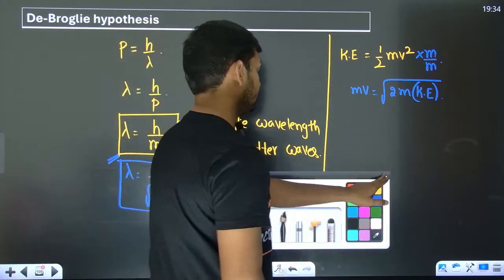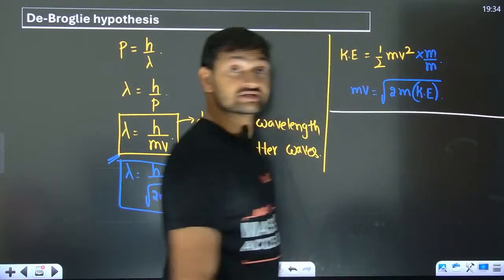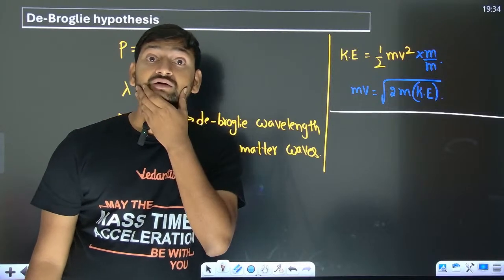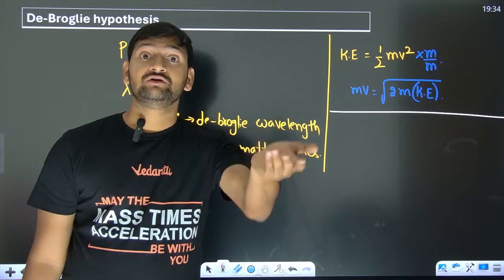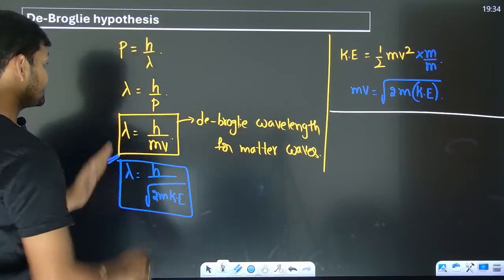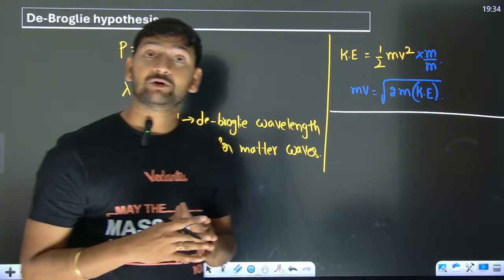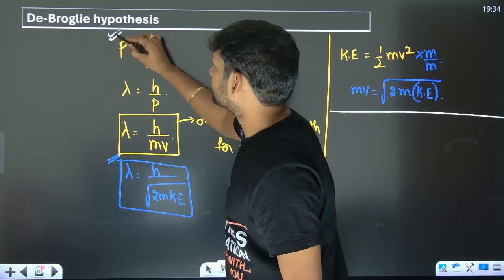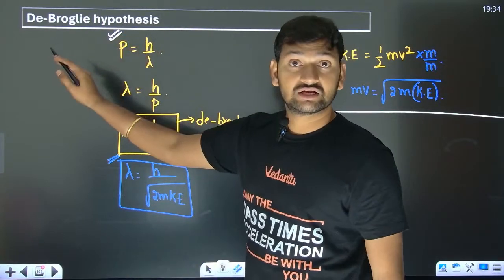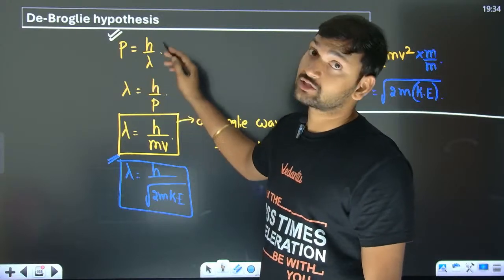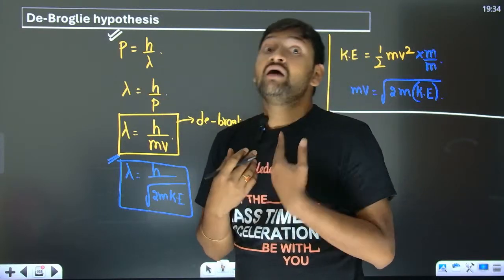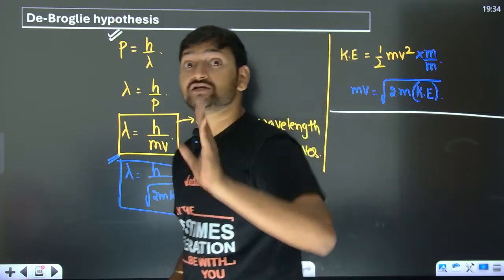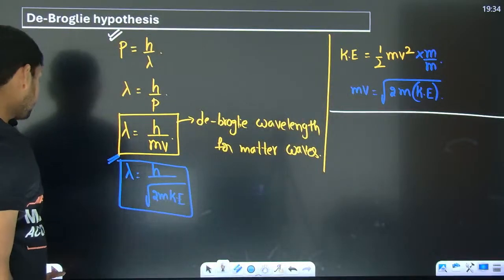Okay, fine. Now, sometimes do you know what they do? They take charged particles and talk about the kinetic energy. So before we go for those charged particles, this is the de Broglie hypothesis. See where we have started: he started with the momentum of photon, and then he took the wavelength to the left side, so the wavelength of the photon is going to be h by p. If we talk about matter, the momentum of matter is m into v, and that m into v can also be represented in the form of kinetic energy of the matter. This is the basic theory.